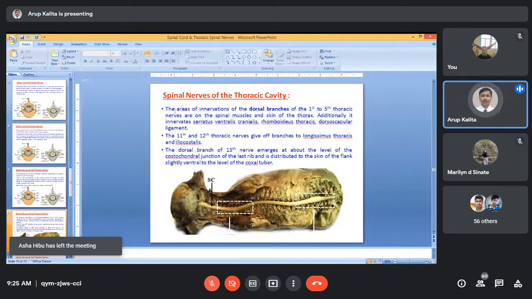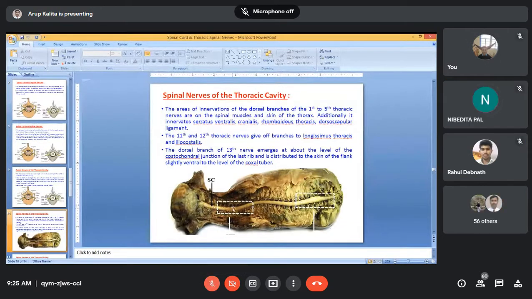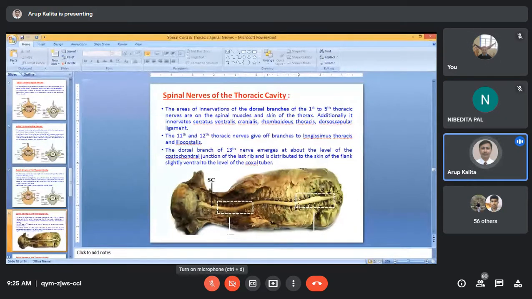The areas of innervation of the dorsal branches of the 1st to 5th thoracic nerves are the spinal muscles and skin of the thorax. Now here you see the photograph of the spinal cord. This is the spinal cord, and these things coming out are